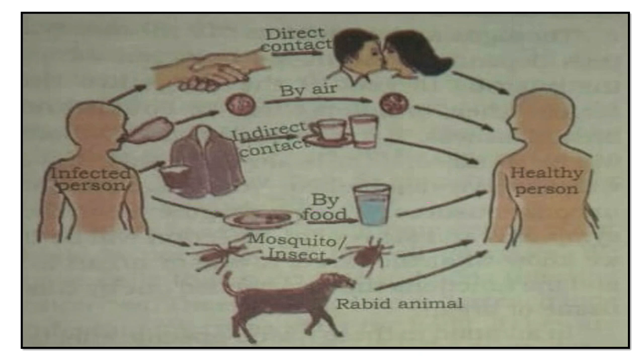So next is by mosquitoes and insects. So diseases like malaria, yellow fever, plague, dengue and kala azar are caused by blood sucking insects like mosquitoes, fleas, bugs and sandflies. And you know about malaria.